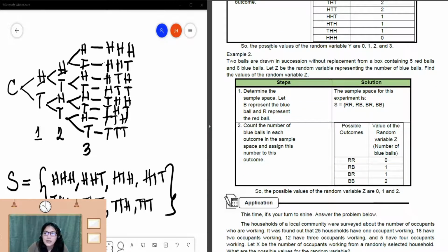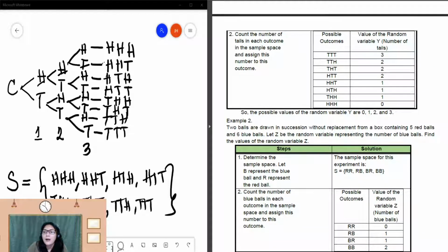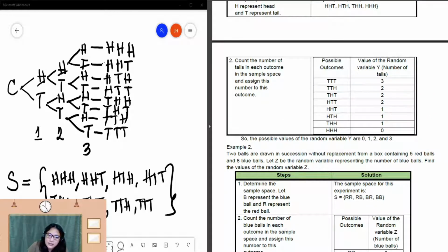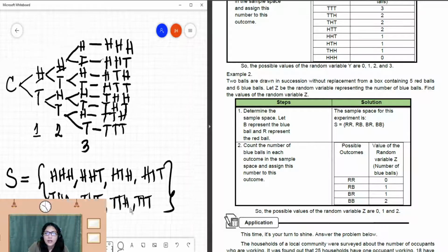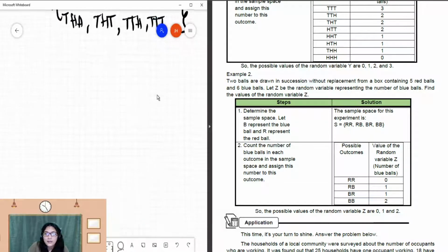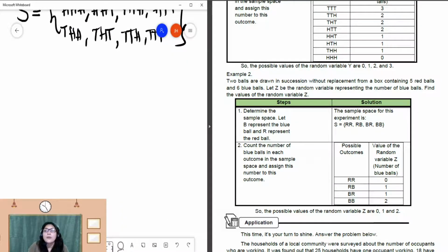So, as you can see, the possible values of random variable Y are 0, 1, and 2. So, mao ni ang chances nga mugawas ang atong tail. Okay? I hope it's clear para sa inyo nga part on how to get the sample space and how to give the assigned values of our random variable.